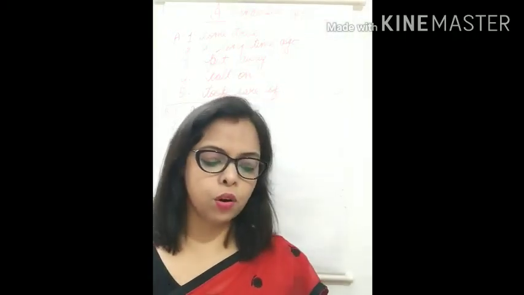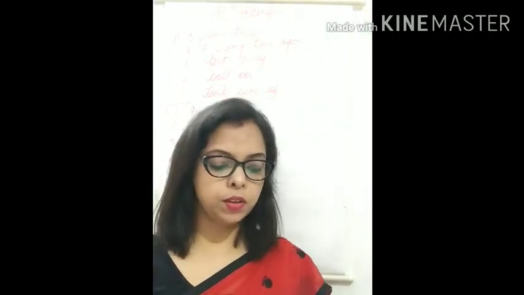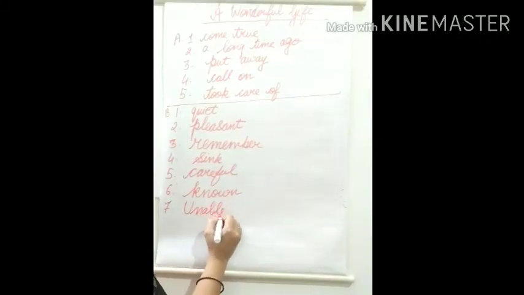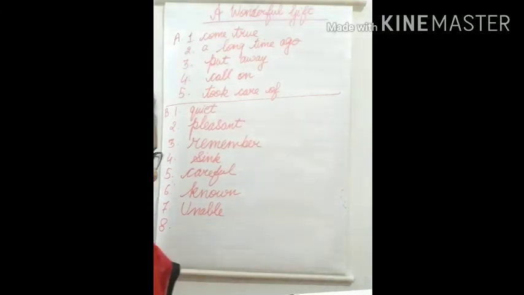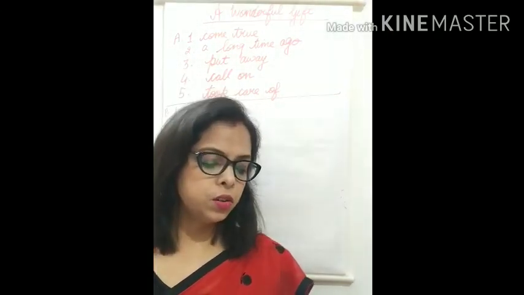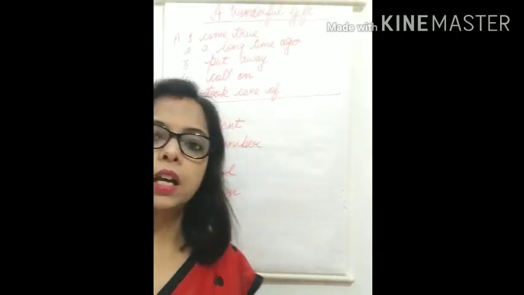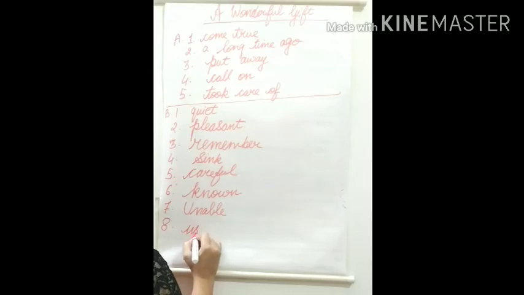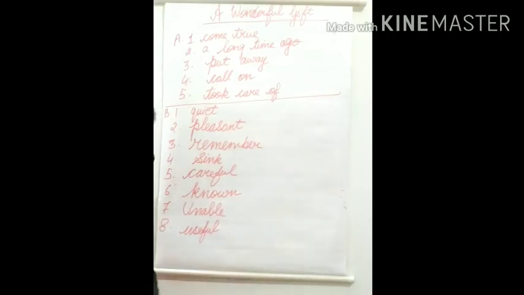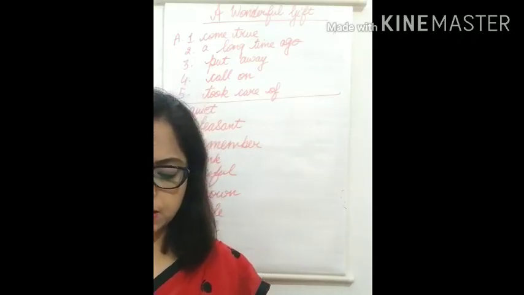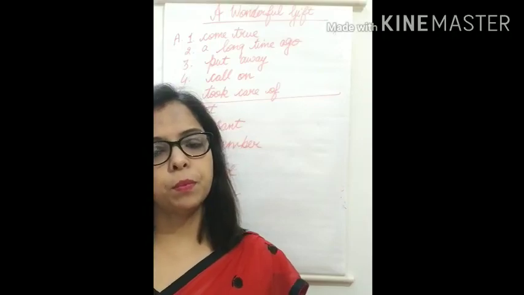Mother was able to call you on your mobile phone, but she was unable to get in touch with Aunt Rashida. Opposite of able, unable. Plastic bags are useless. Use jute bags as they are very useful. Opposite of useless, useful. Okay. So children, this is your exercise part. Fill it properly in your book. Thank you.